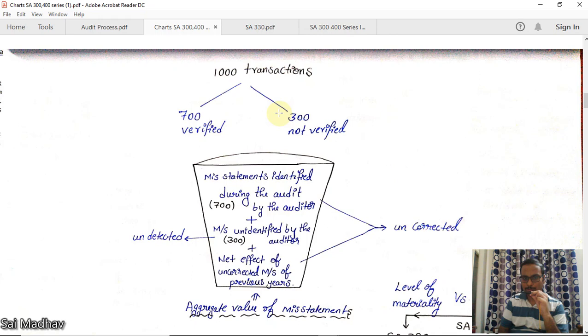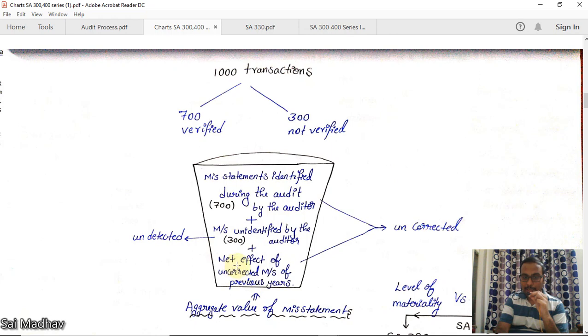You can take it by ratio also. In 700, if these are the misstatements, in 300, what are those? Misstatements unidentified by the auditor. Of course, these are unidentified because you have not verified those. So these are the misstatements unidentified by the auditor.